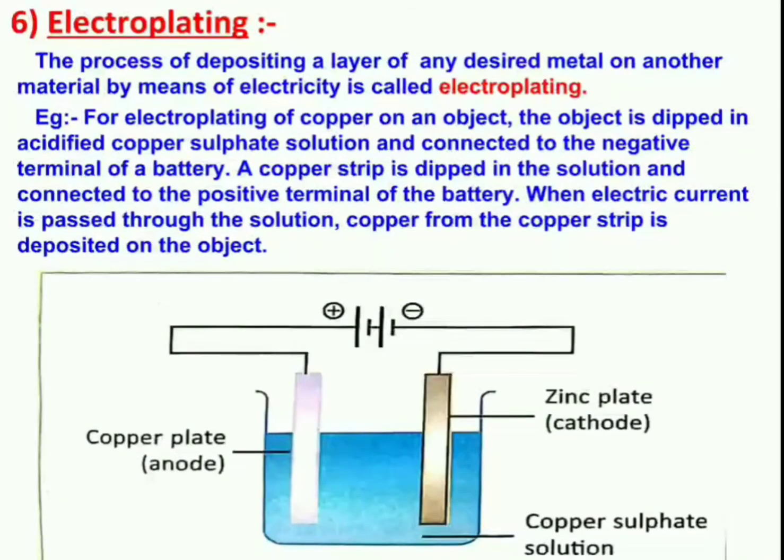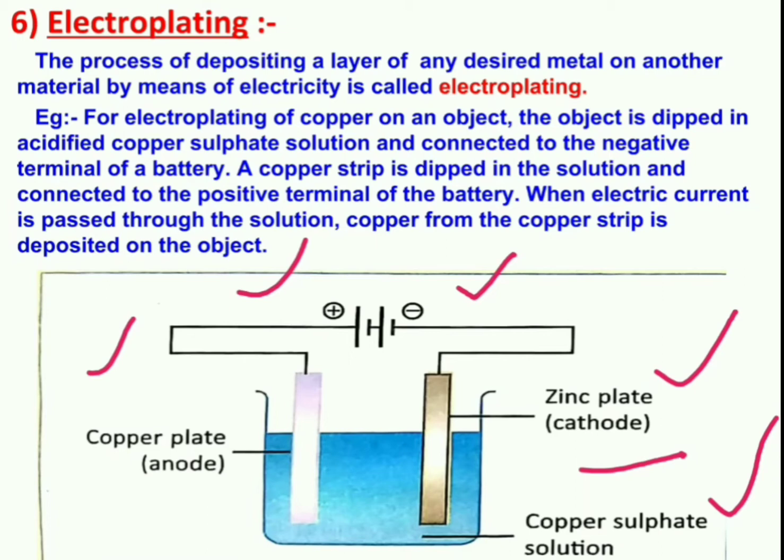In the process of electroplating, we deposit a layer of desired metal on another metal. For example, we want to have a coating of copper metal on the zinc rod. So, to get it coated with the copper, we'll connect the zinc metal to the negative terminal. That means we will make it as cathode, and the copper rod is to be connected to the positive terminal. That means it is made anode. An electrolyte of copper sulfate is to be taken.